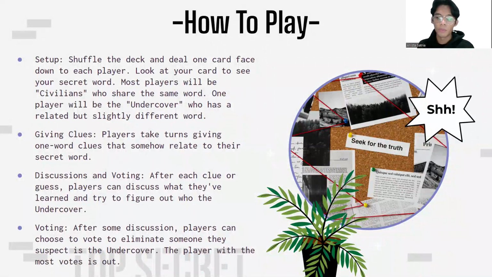For the player with the most votes, the game admin can decide whether the voting will be final, or whether the game will continue with more clues.